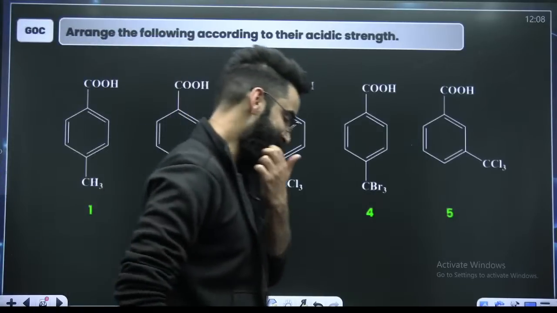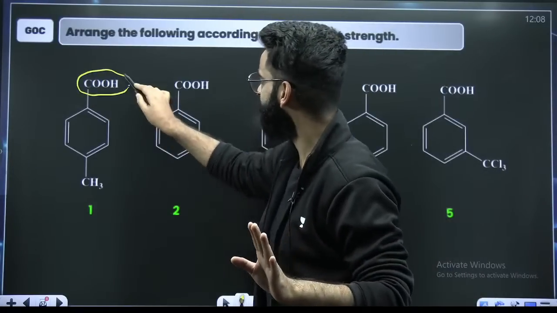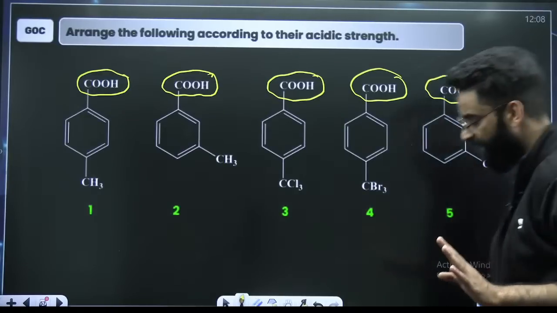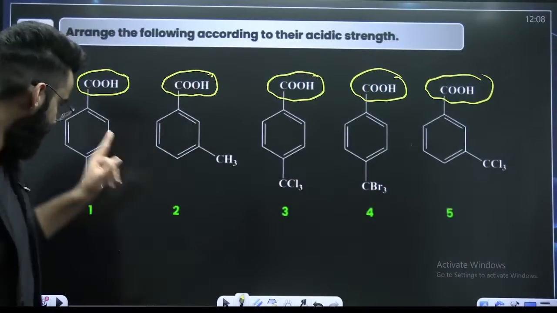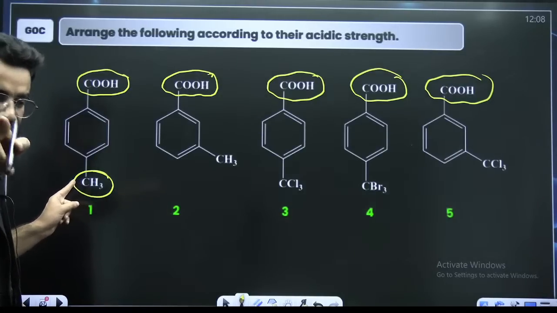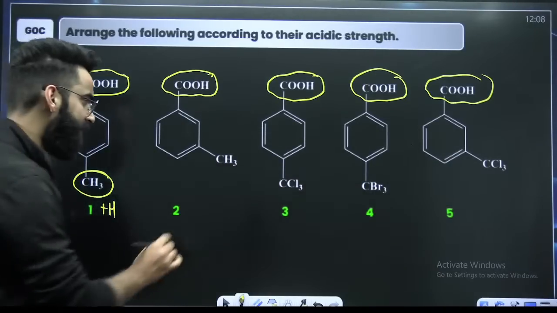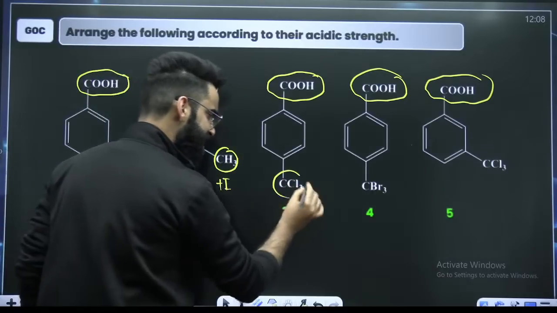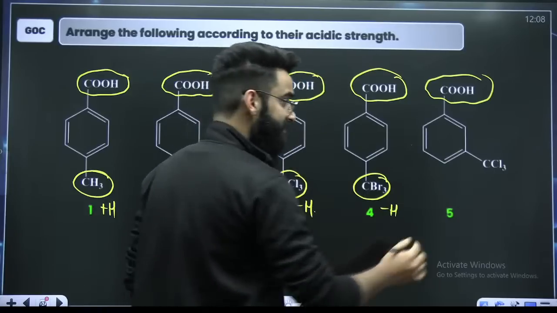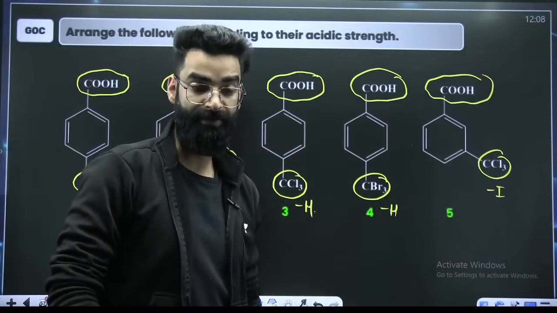All right. Let me see if you can solve this question or not. Arrange the following as per their acidic strength. See, this is the reference from where hydrogen is going to leave as H positive. This reference is common to everybody, right? Now, you have to arrange on the base of the groups. Can you let me know which effect this is going to operate? Just let me know in the chats. Which effect CH3 is going to operate? It is at para, so plus H, right? CH3 at meta, so plus I. CCl3 minus H from para, right? CBr3 minus H from para. CCl3 minus I from meta. You know, from meta, mesomeric and hyperconjugation do not operate.